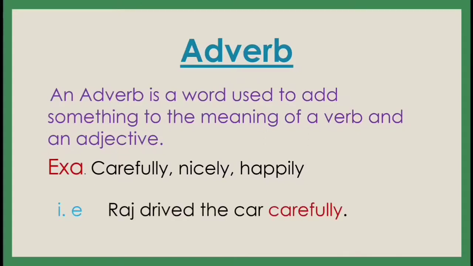See, Raj drove the car carefully. Understand? Raj drove the car carefully. Raj drove the car, but how? Carefully. So that is an action. Driving the car is an action, and in what way did he drive? Carefully. So that is adding something to the meaning of the verb. Understand? So an adverb is a word that adds something to the meaning of a verb and an adjective also. In detail we will see later on.